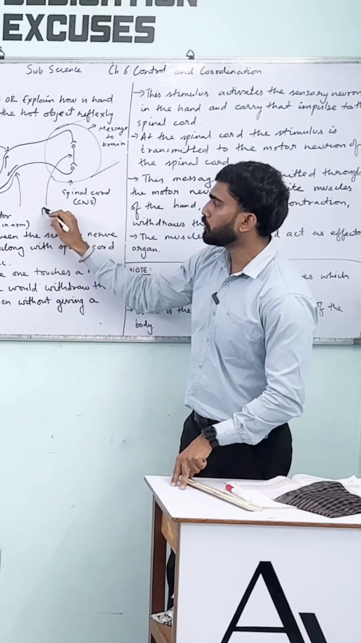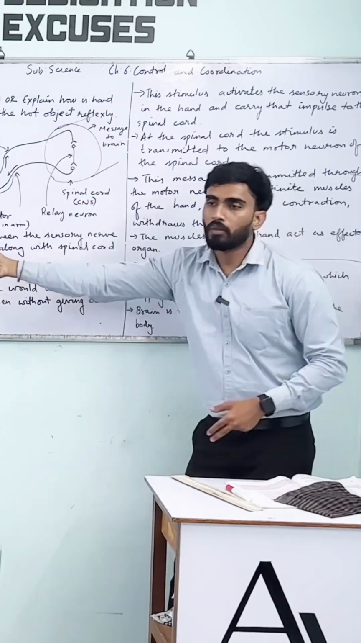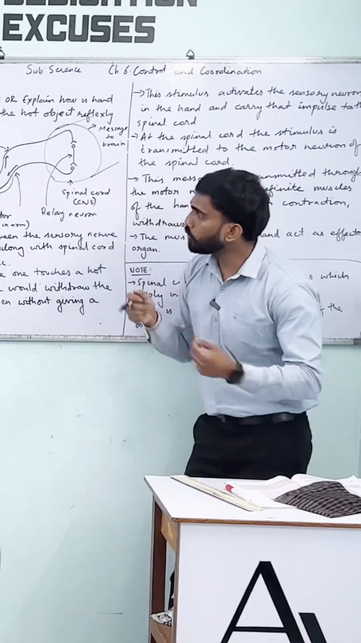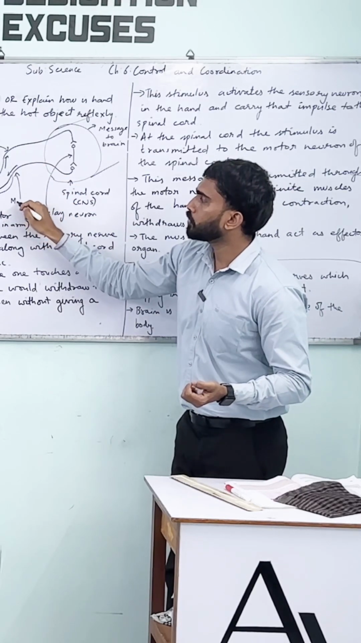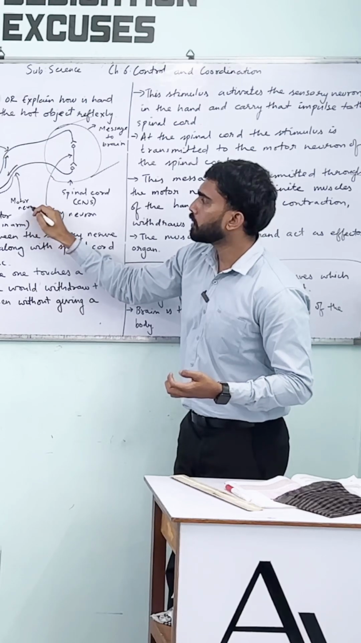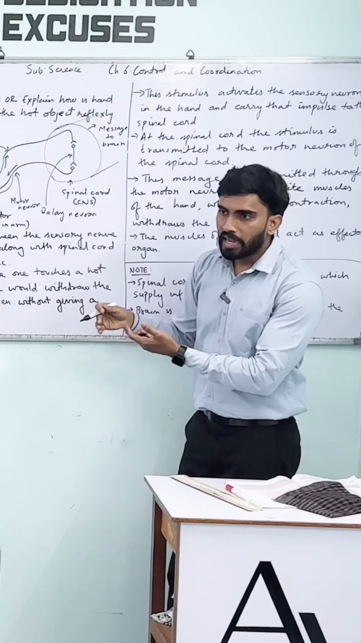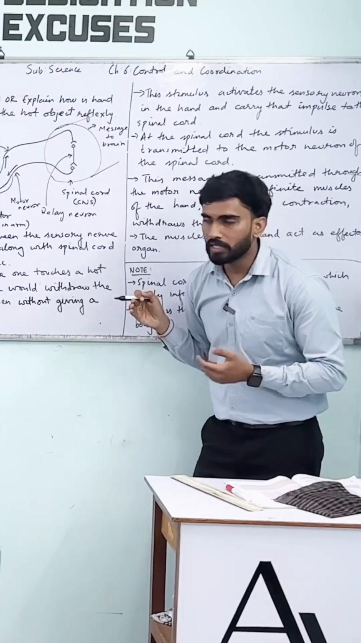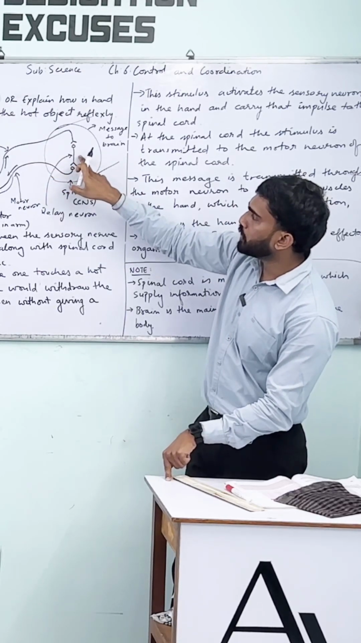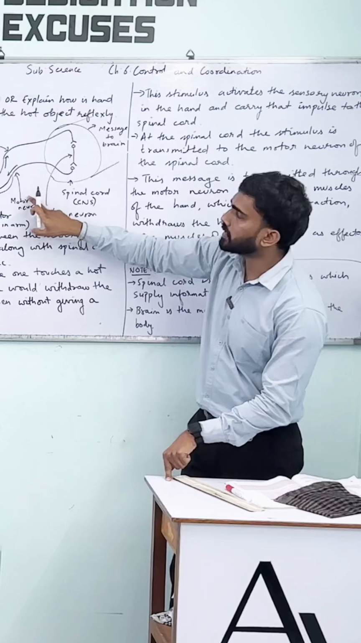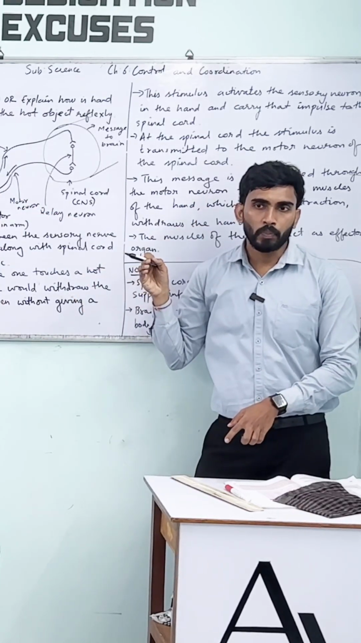Relay neuron. There is a neuron which is called a relay neuron. This neuron will pass the information from the sensory neuron to another neuron called the motor neuron, and information will be passed that action has to be taken immediately and we have to remove our hand immediately. So the information will pass from the sensory neuron to the relay neuron, and from the relay neuron to the motor neuron, and it will reach the effector, and immediately the hand will be pulled.